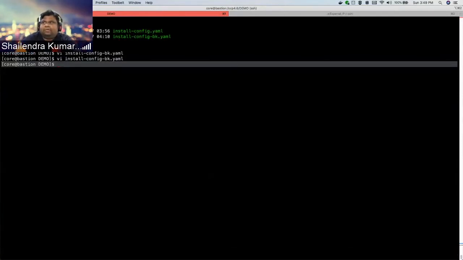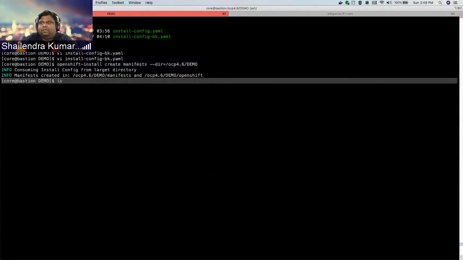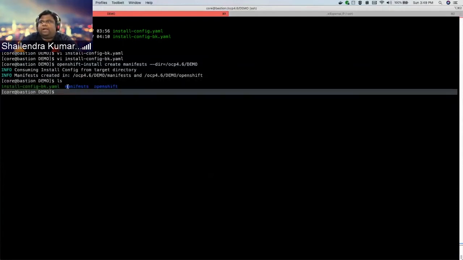All right. Once the install config is ready, I will create a manifest file. Once you create the manifests, you would see two directories created: manifests and openshift. It's always a best practice to keep those as a backup. Why? As soon as I run my create manifests, you would have observed that my install config YAML has been converted into manifests and openshift. So backup is important, so that if you want to rerun these steps, you always have those files. Okay. The next important thing is where to change that domain name. You will have to go inside the manifests.